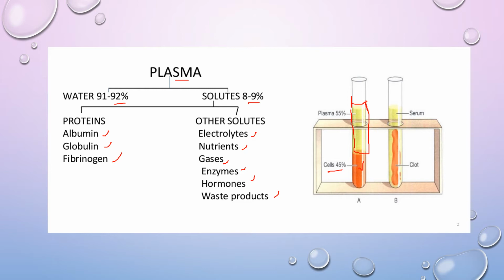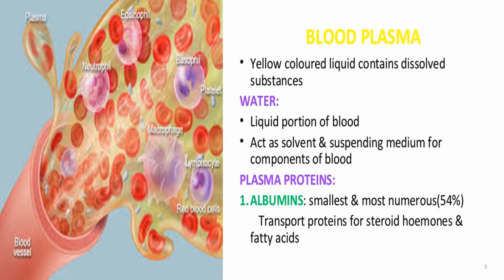Now let us go into detail about the plasma. The plasma is a yellow or straw colored fluid which has dissolved substances of organic and inorganic compounds. The major part of the plasma is water and it acts as a suspending medium for the components of blood. Albumins are the smallest and most numerous in the plasma. They constitute about 54%. They help in transportation of steroid hormones and fatty acids. The major function of albumin is to maintain osmotic pressure.